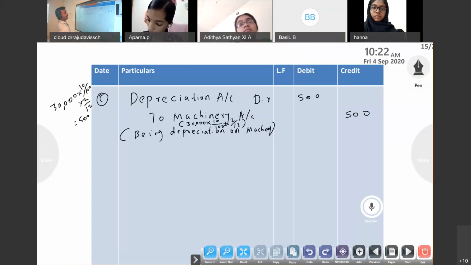So entry will be depreciation account debit to machinery account. Depreciation, because it is a loss, debit. It is related to the machinery, so machinery value will decrease. If you purchased machinery, debit. Understand? If the value decreases, it means credit. Understand? That you have to think.